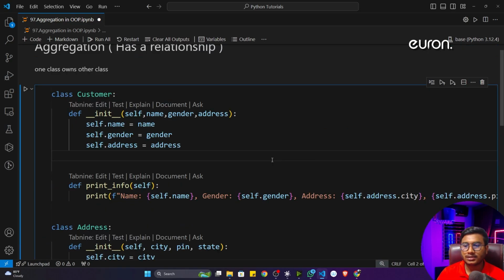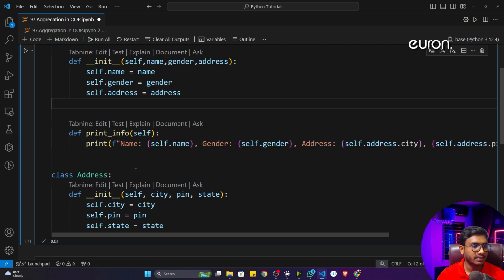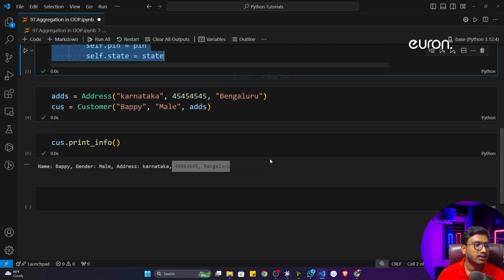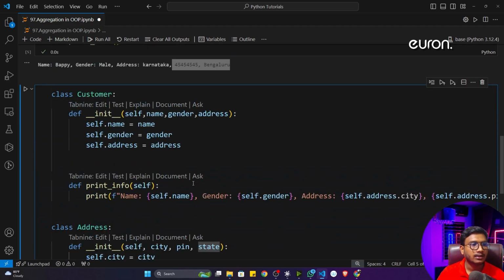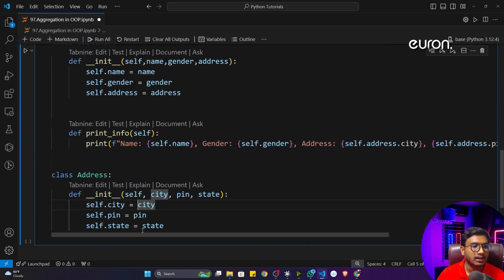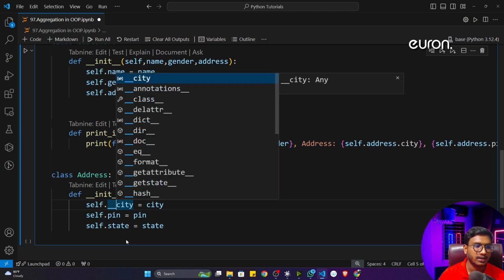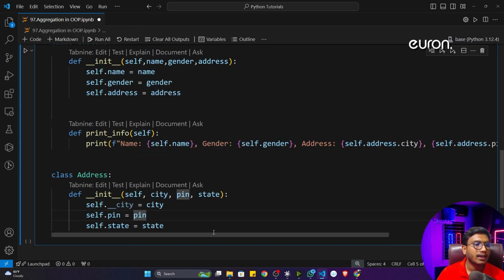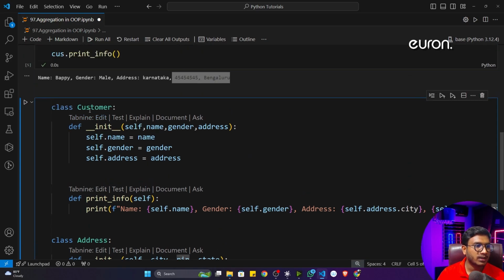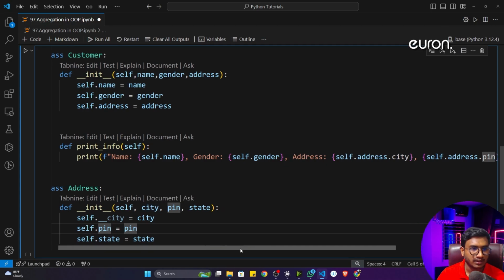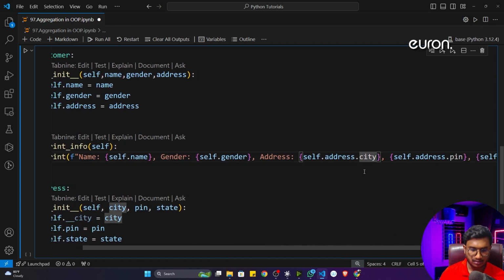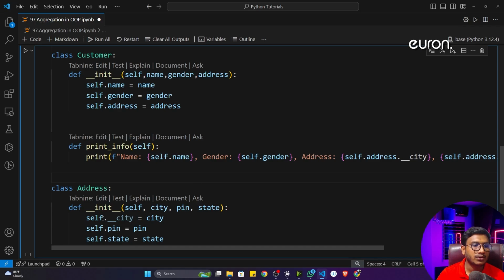But inside aggregation, you will face one issue. Let me show you the issue. Let's say I copy the same class as it is and paste it here. Now instead of taking city like that, I will take this particular city as a private property, a private variable, underscore city. Now tell me, will your customer class be able to access this particular city or not?